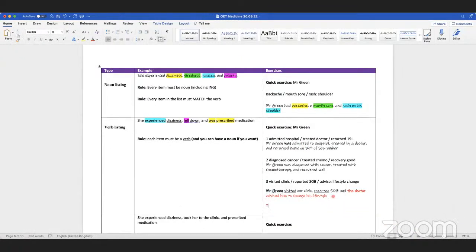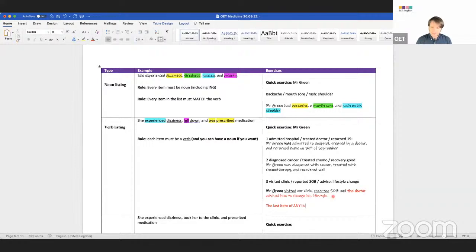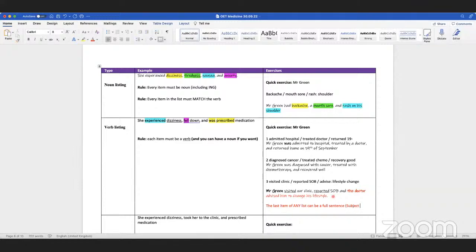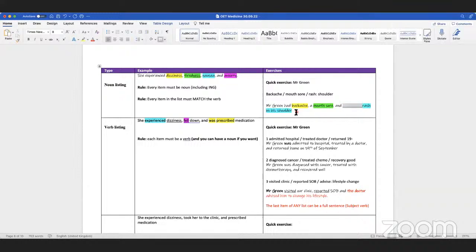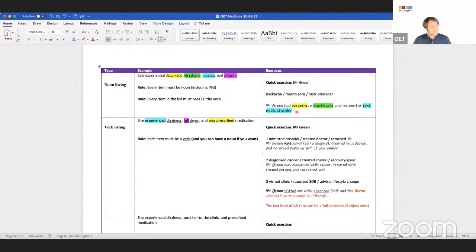I'm going to say that again. The last item of any list can be a full sentence. What do I mean by full sentence? What does that mean? Noun, subject, object. Right. So even this, guys, I can say Mr. Green had backache, a mouth sore, and a rash. No, let's change the subject. Okay. But now is it a sentence or not? It's a new sentence, yeah.